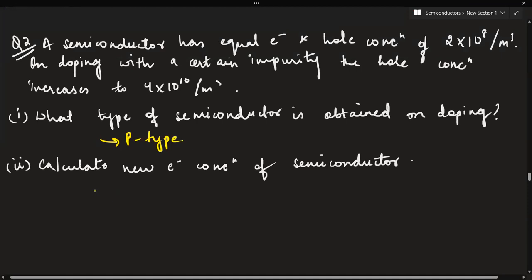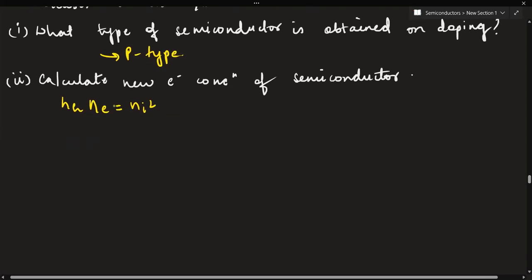So now see, for calculation of the number of electrons, we can use this relation: Ne into Nh is equal to Ni square. We have to find out Ne. So Ne will be equal to Ni square divided by Nh. Regarding Ni, Ni is for the intrinsic semiconductor.